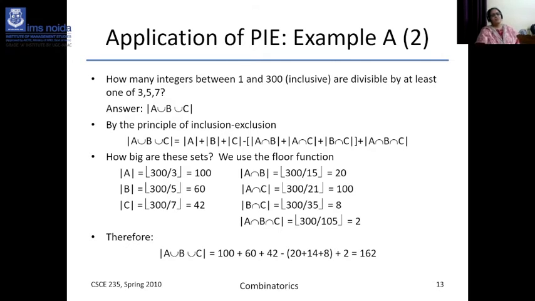How big are the sets? You have to use the floor function: |A|, |B|, |C|. You can count |A ∩ B| like this, because if a number is divisible by 3 and 5, then 3 into 5 will be 15.